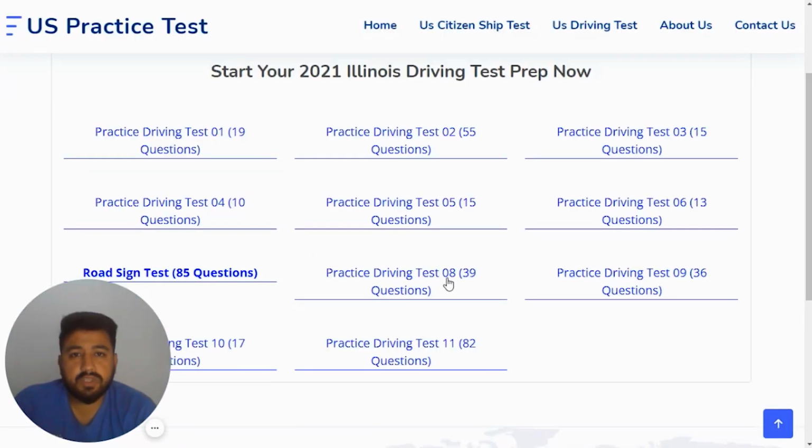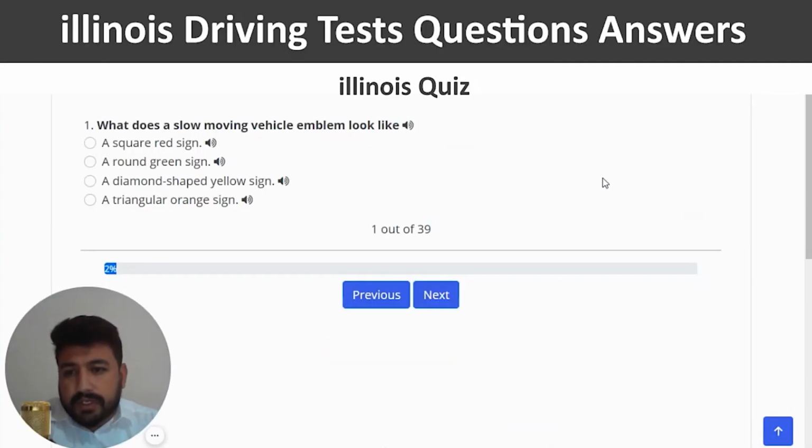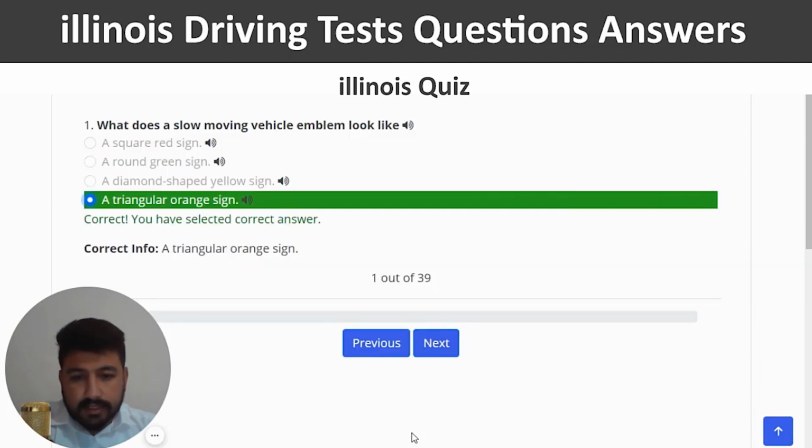So we are done with quiz number 6, and now it's time to move to the next one, which is quiz number 7, and it has 39 questions. Let's click on that. The first question is: what does a slow moving vehicle emblem look like? The right answer of this question is a triangular orange sign. So let's click on the last option, correct, and next.